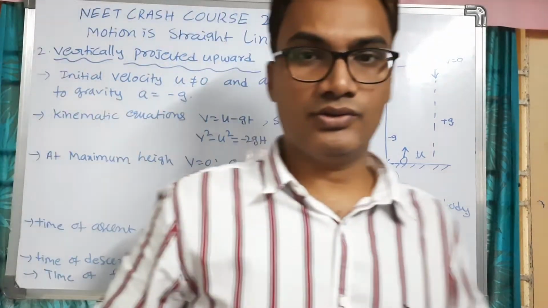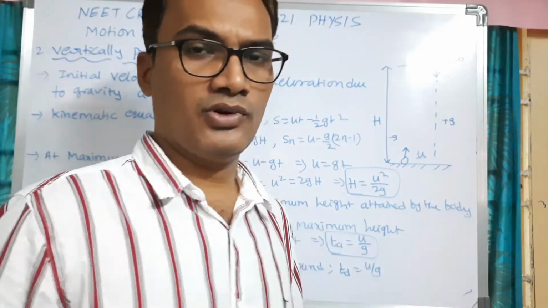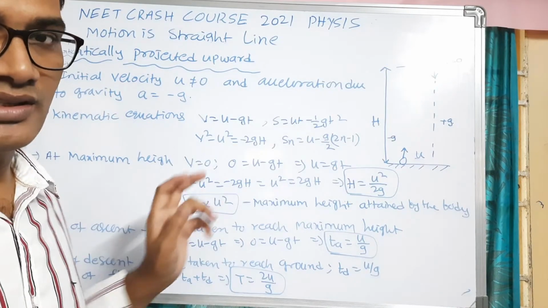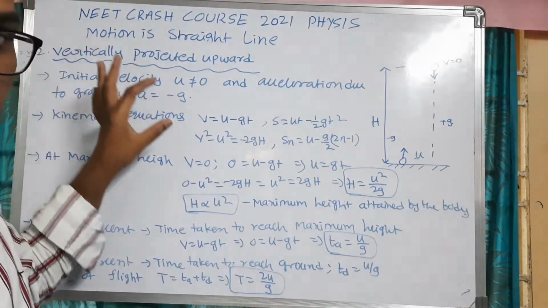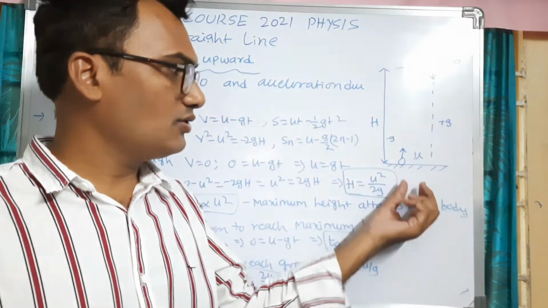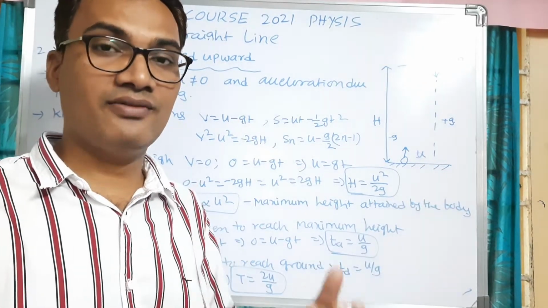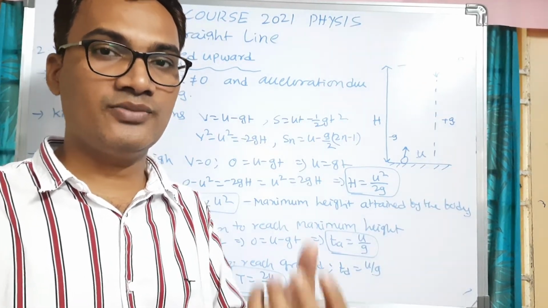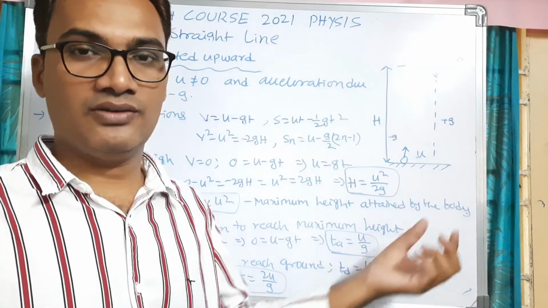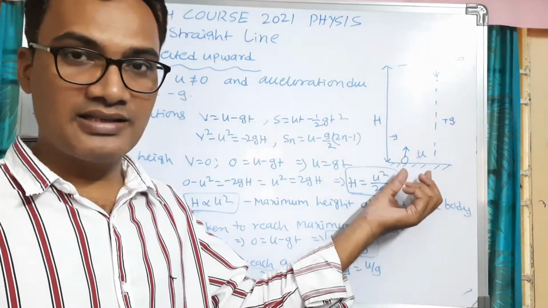So now we'll discuss the vertically projected upward case. Right. So for motion under gravity, two cases are there. The first one is nothing but a freely falling body. The second one is vertically projected upward. Vertically projected upward means we have to project an object upward with an initial velocity. Initially, we have to give a certain velocity so that the object can move in the upward direction. So in this case, initial velocity cannot be zero. If there is no initial velocity, the object will not move upward. So here we have to give the initial velocity.